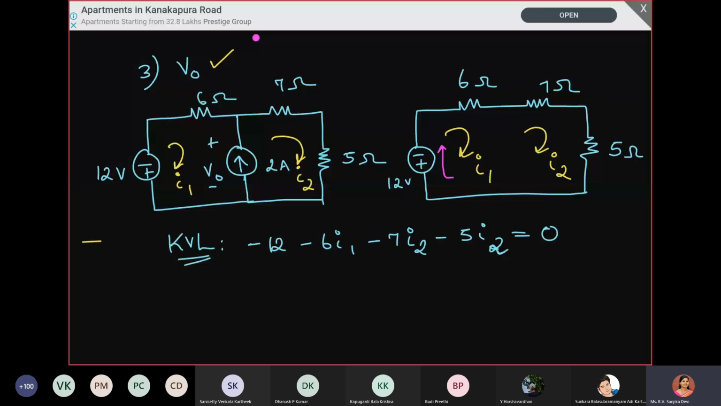When we are coming out of this negative terminal, it is minus 12 volt, then minus 6 I1, because it is a resistor, there will be a voltage drop, and the current through that is I1. Coming to the 7 ohm and 5 ohm, the current through them is I2. So it is minus 7 I2 minus 5 I2 is equal to 0. This is the first equation. Are you able to understand?